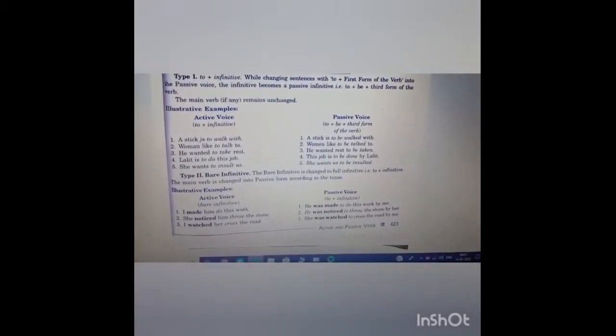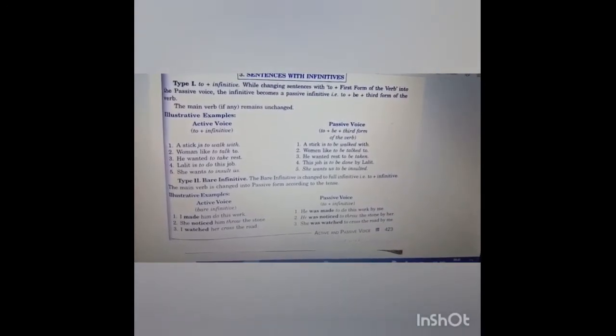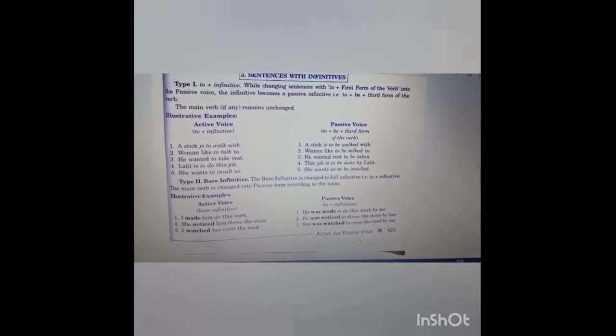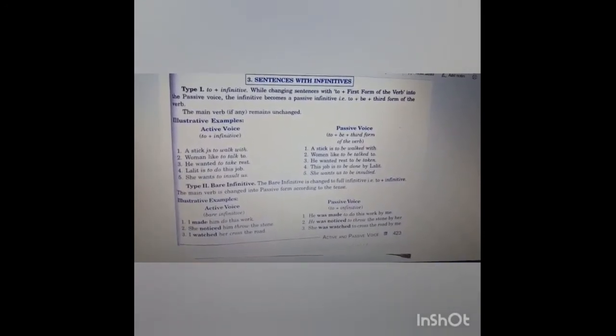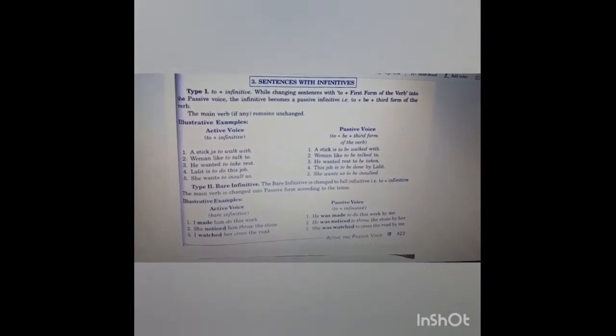Now comes the second type, bare infinitive. The bare infinitive is changed to full infinitive, that is, to plus infinitive. Basically, in the case of bare infinitive, it is changed to full infinitive, to plus infinitive. The main verb is changed into passive form according to the tense. And here, the main verb is changed according to the tense into the passive form.